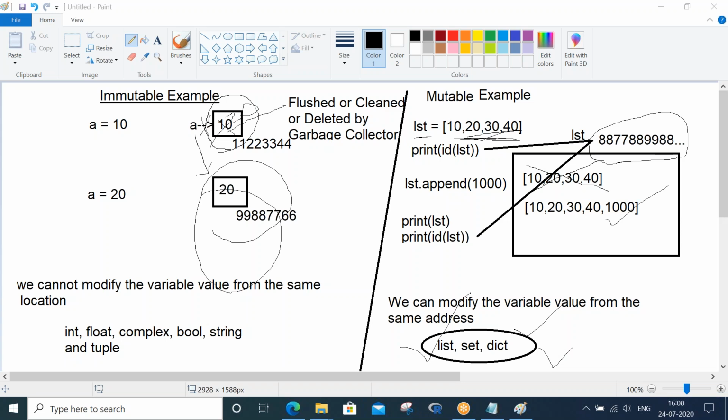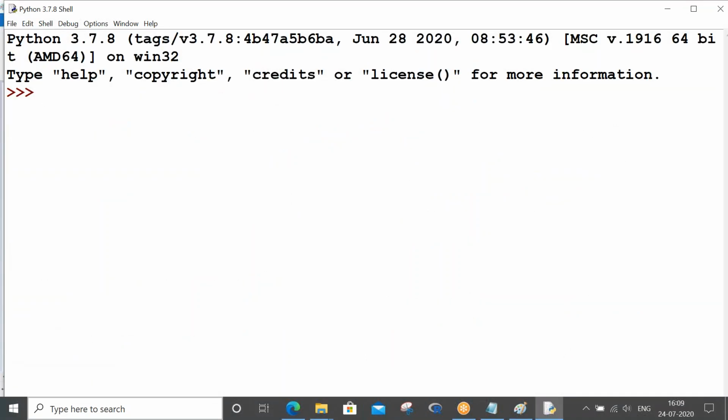I typed idle in the search. Okay, so the Python shell has opened for me. I am opening a new file. Okay, so this is a program on immutable data types, data types or types, anything is fine. Mutable data types. Let me save this.